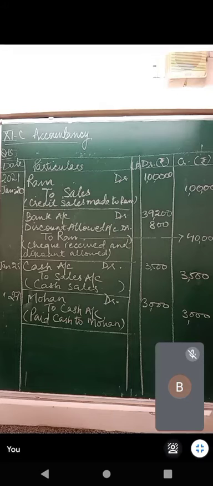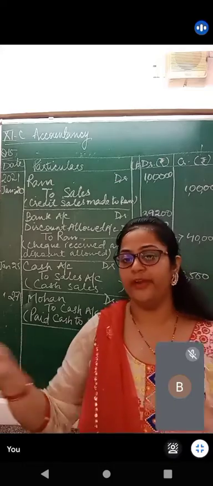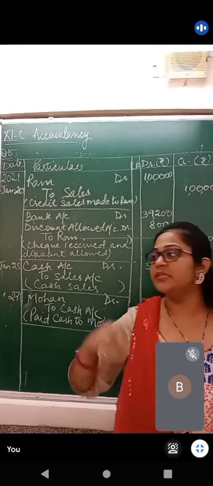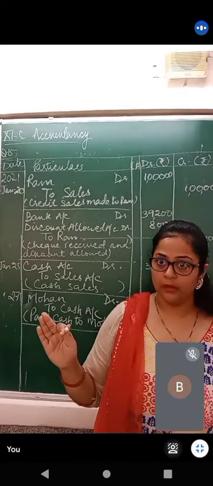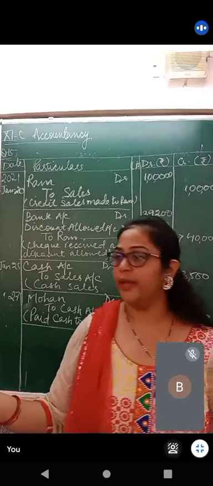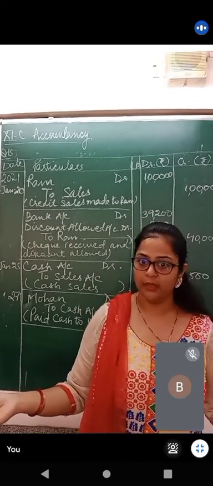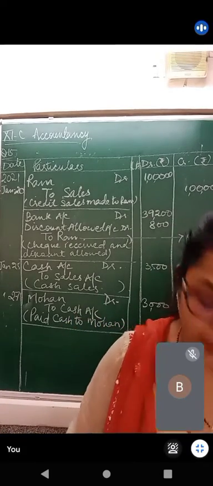Next, January 28, Ram returned goods of the sale value. Ram has returned some goods to us of the sale value, of the actual amount. So here we don't have to adjust the discount. Now we have also done one question where a sales return happened and we had to return the discount as well, right? Why would we allow a discount? We will not allow a discount on an amount that is not part of the sales, because no money was received on that. So what has happened? Ram returned goods.